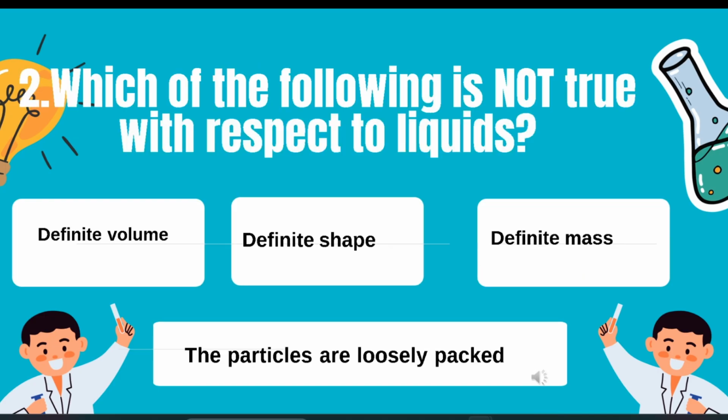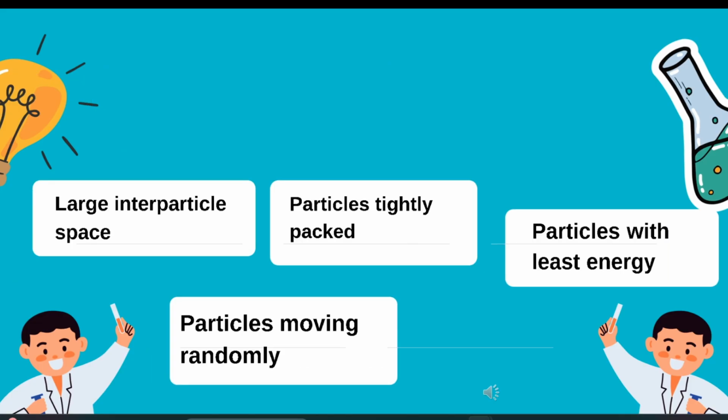Moving on to the next question, which of the following is not true with respect to liquids? Definite volume, definite shape, definite mass, and the fourth option, particles are loosely packed. So what is not true? You need to understand, here we are asking what is not true. Yes, the correct answer is definite shape. Very good. Moving on to the next question.